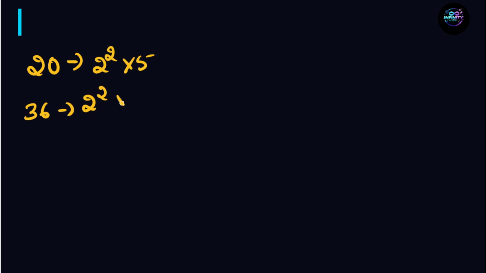Imagine every number has an Aadhaar card. For example, see 20. 20 can be written as 2 square into 5, and 36 can be written as 2 square into 3 square. 72 can be written as 2 cube into 3 square. No two numbers have the same prime factorization. That's why prime factorization acts like a unique identity card.